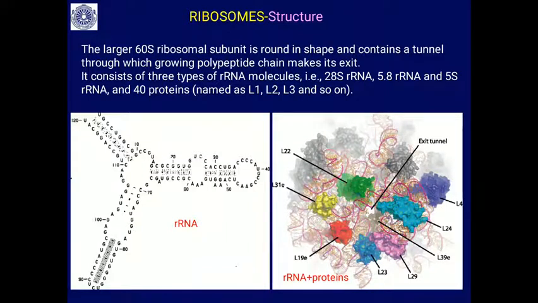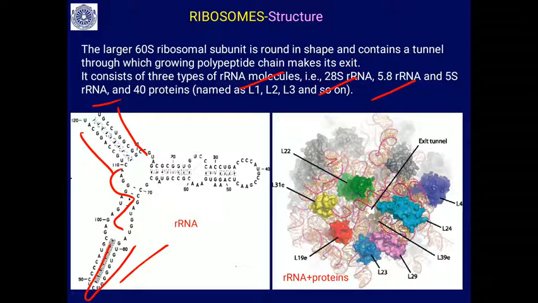I told you all this: the larger subunit contains 3 types of rRNA molecules, 28S rRNA, 5.8S rRNA, and 5S rRNA. This is a 5S rRNA molecule, which has about 120 nucleotides. You can see complementary base pairing here, there is looping, and there is a hairpin structure. So this is the usual structure of an rRNA molecule.